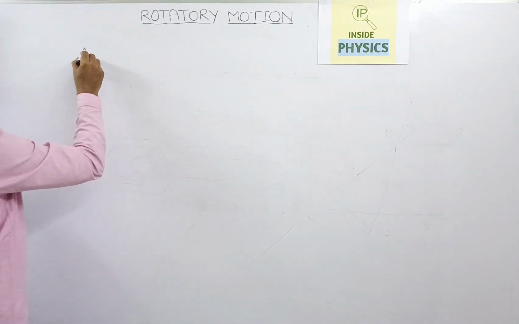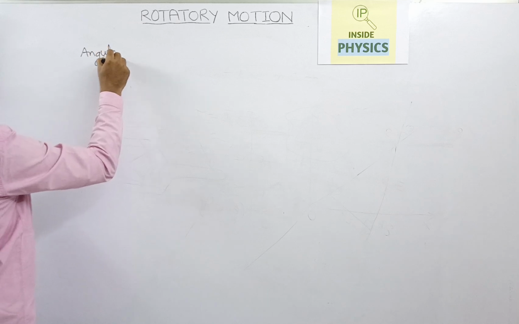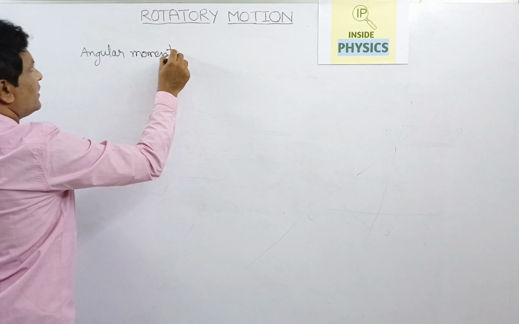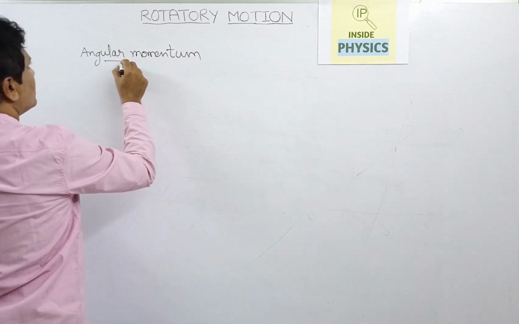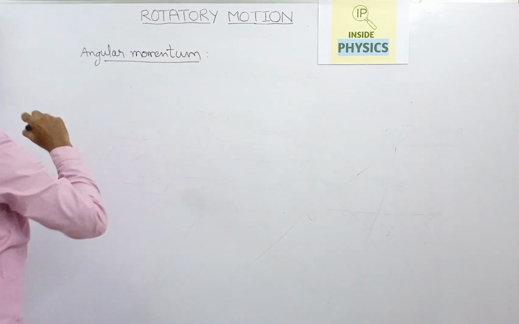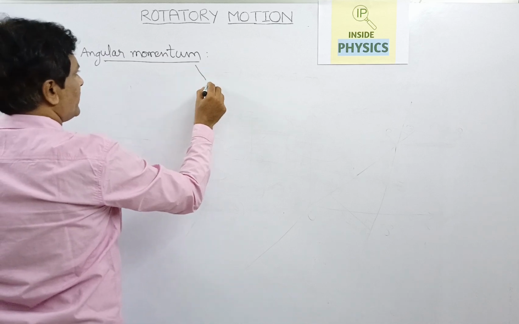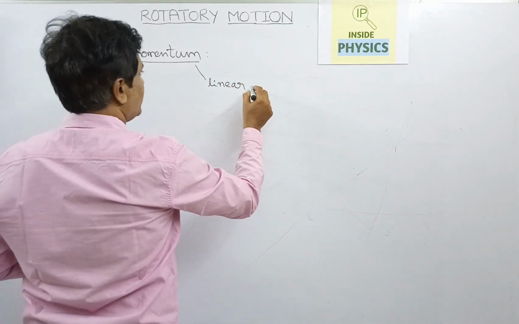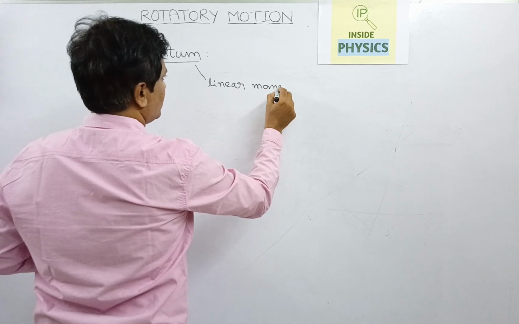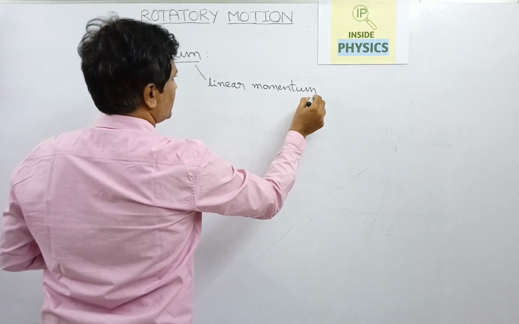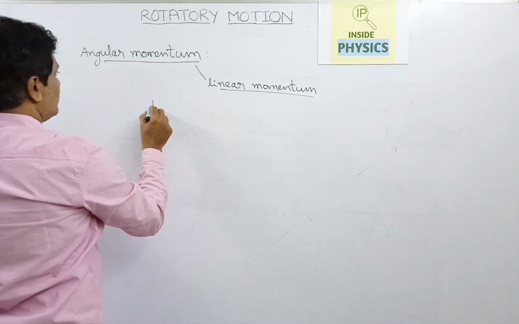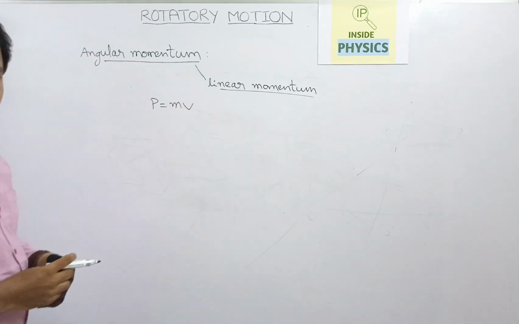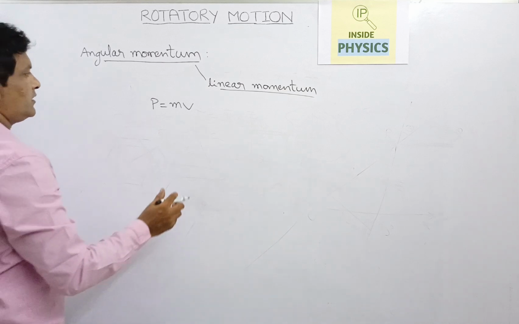So angular momentum is an analogous quantity to the linear momentum. What does analogous mean? Something similar to linear momentum. What is momentum in one-dimensional motion? We have seen in the previous classes, that is mass into velocity, the product of mass and velocity.